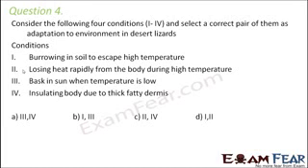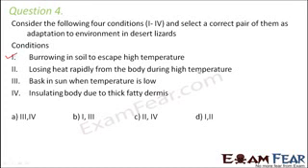Question number 4. Consider the following 4 conditions and select a correct pair of them as adaptation to environment in desert lizards. Conditions: burrowing in soil to escape high temperature. Now, what do you think about the desert lizards? The lizards staying in deserts face quite extreme temperatures. It's very hot during the day, and very cold at night. So obviously, if the lizard can burrow inside the soil and live inside the soil, it can escape from the high temperature. So yes, the first condition sounds like a good adaptation for the desert lizards.